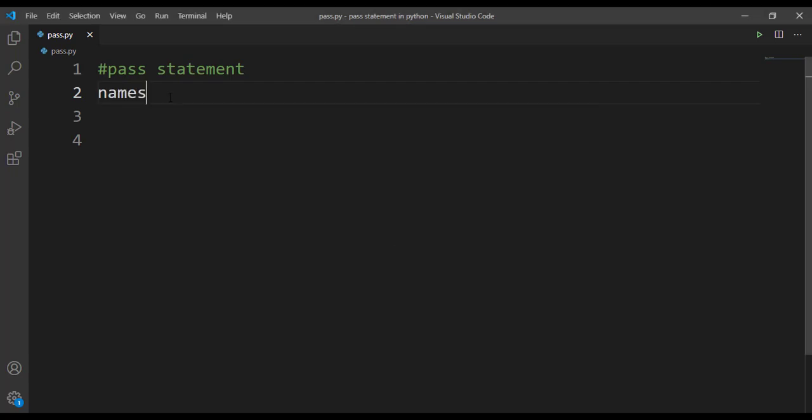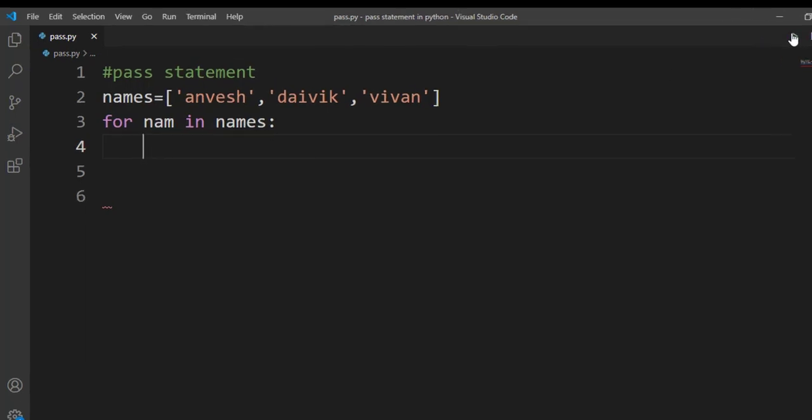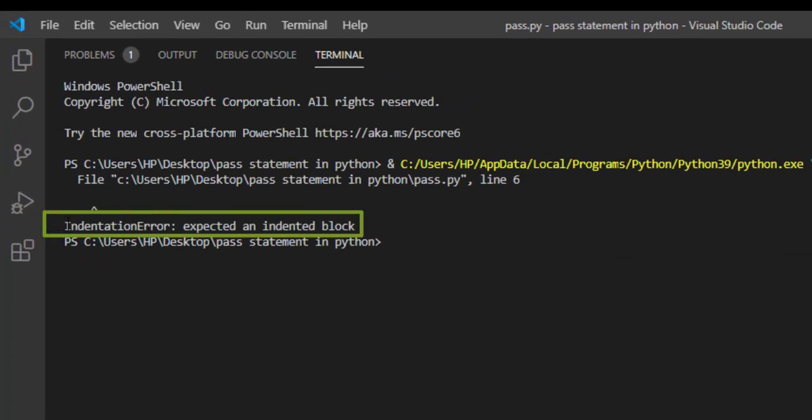Let's say I have a list of names here: Anvesh, Daivik, and then Vivan. Now I'll make use of a for loop here, for naam in names. I will not mention any conditions here, I'll leave the for loop empty. Now let's run this and check what we will get. So here you can see an indentation error, expected an indented block. So it is telling us some block is missing there. After the for loop, you are missing a block there.